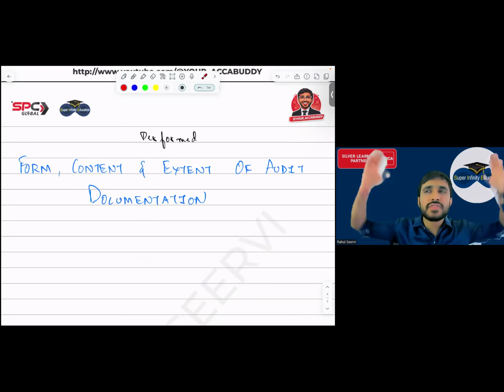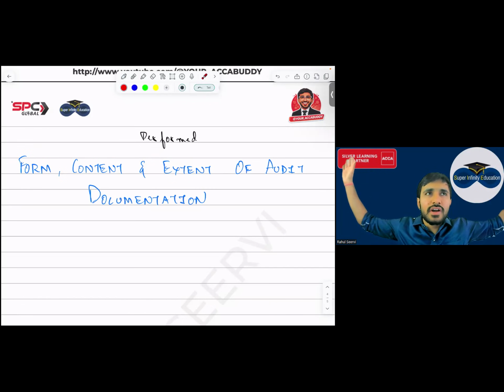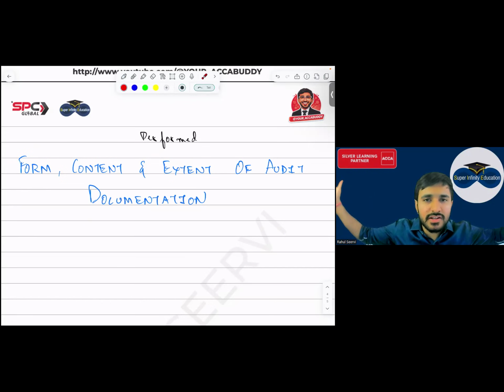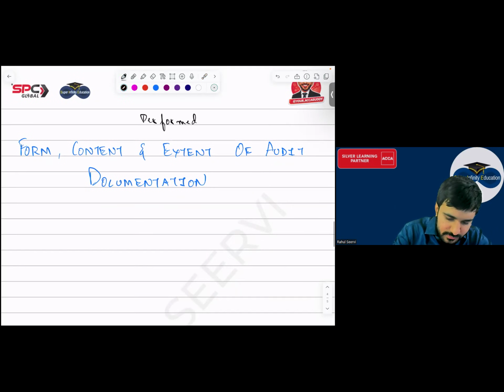अभी देखो everyone, if the company is very big, the documentation will be more. जितनी बड़ी कंपनी उतना ज्यादा डॉक्यूमेंटेशन होगा, because a lot of things you have to check, simple. So the bigger the company, the audit documentation which you have to maintain will be more. The smaller the company, the audit documentation which you have to maintain will be less. क्लियर सबको ये? यस। सो लिख लो ना ये।